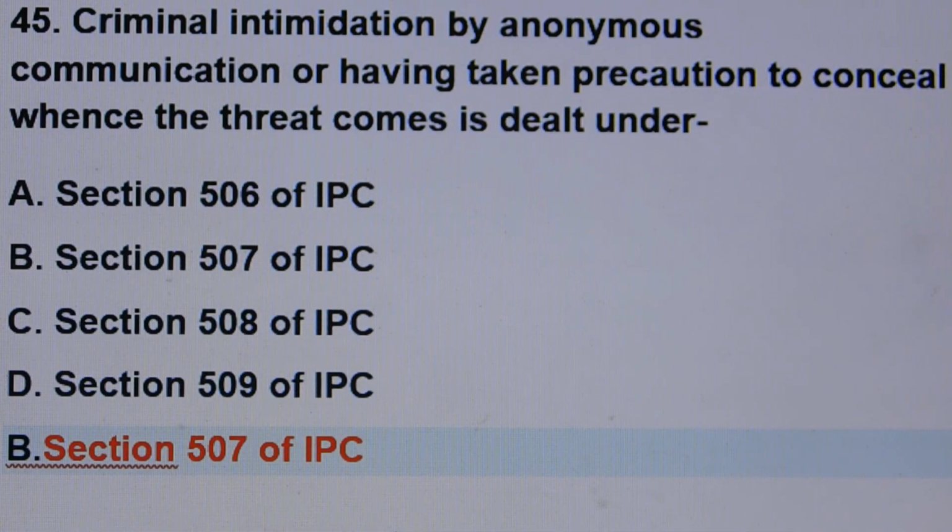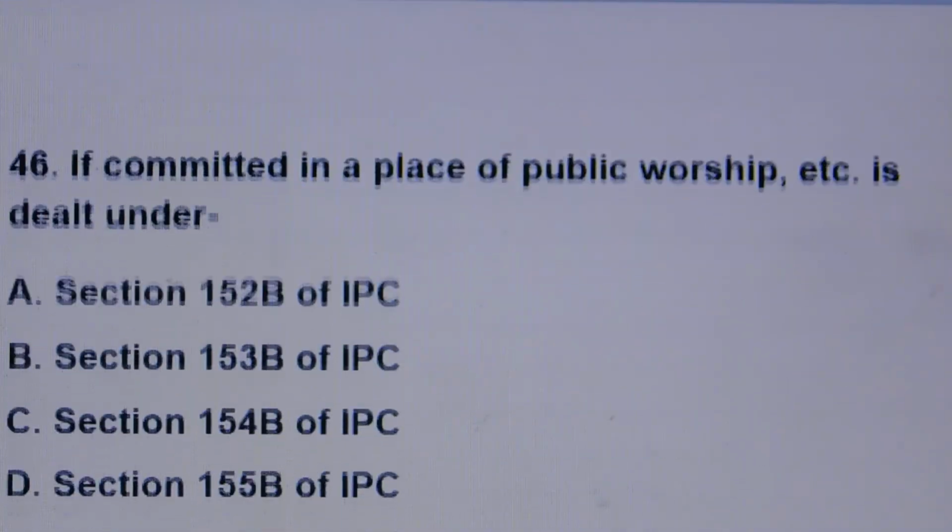Question number 45. Criminal intimidation by anonymous communication or having taken precaution to conceal where the threat comes from is dealt under. Answer is option number B, section 507 of IPC.